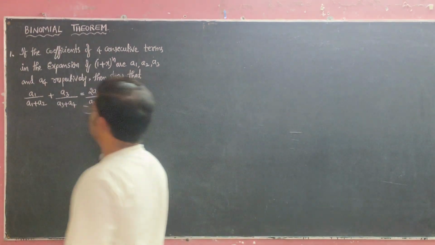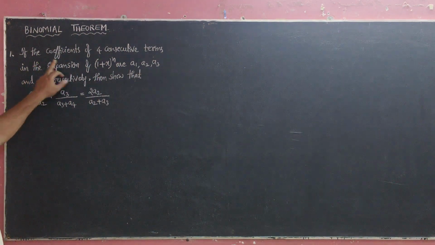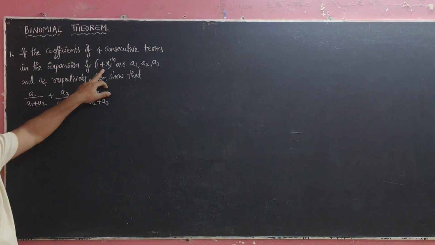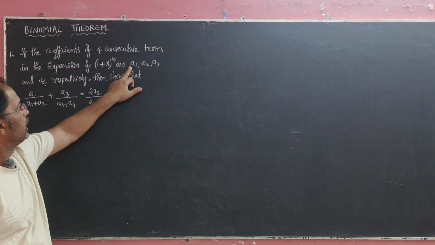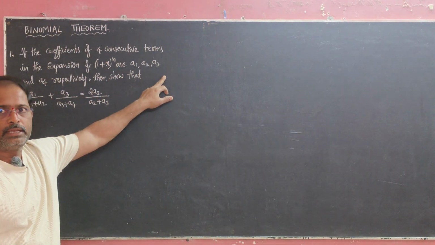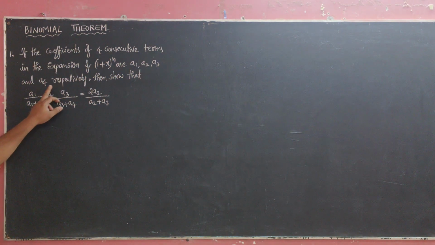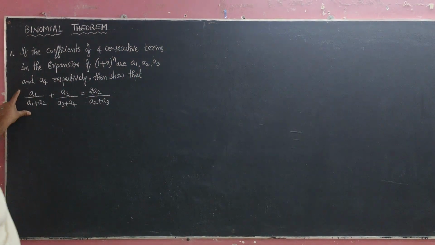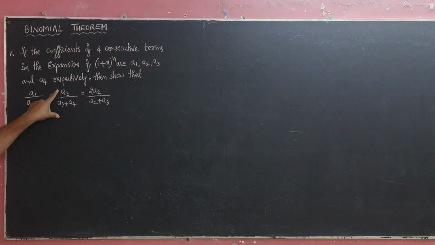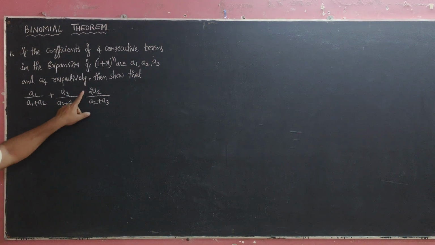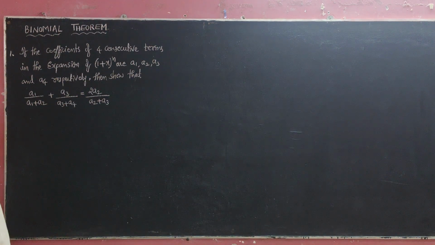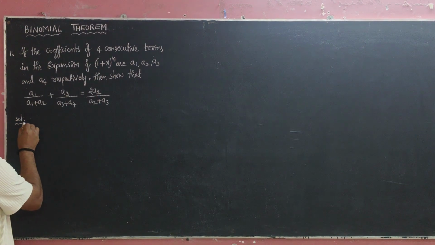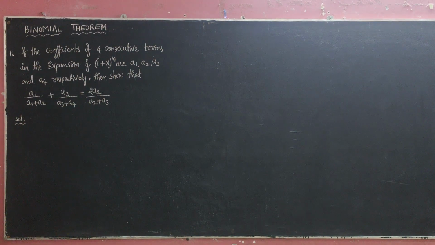Okay, first question is, if the coefficients of four consecutive terms in the expansion of (1 + x)^n are a1, a2, a3, a4 respectively, then show that a1/(a1 + a2) + a3/(a3 + a4) = 2a2/(a2 + a3). Okay, solution of first problem, 7 marks gunshot questions, binomial theorem chapter.